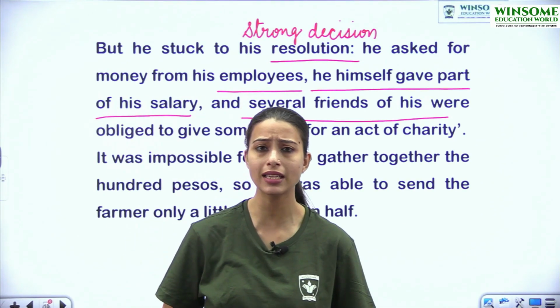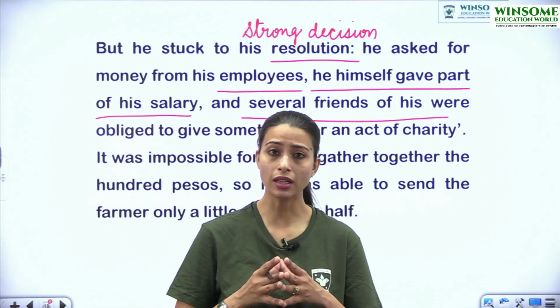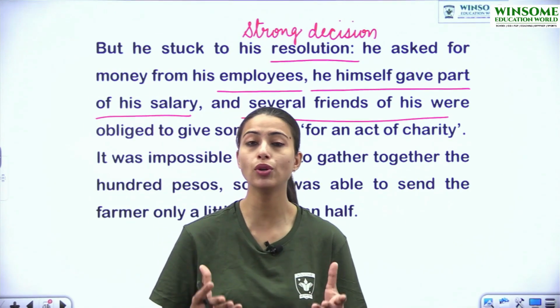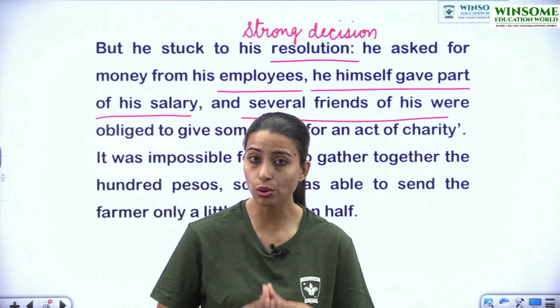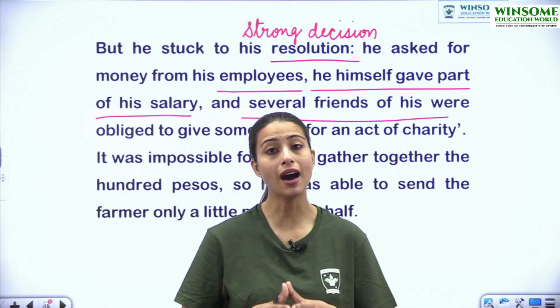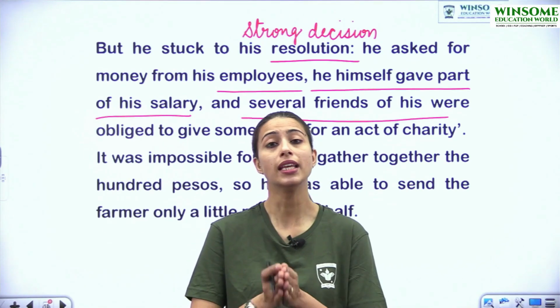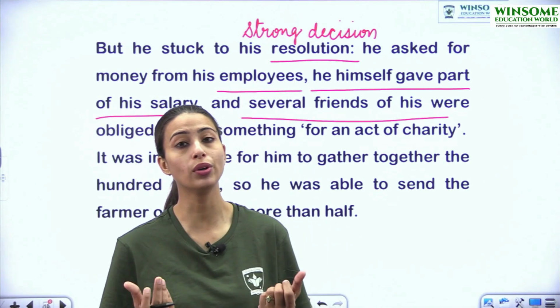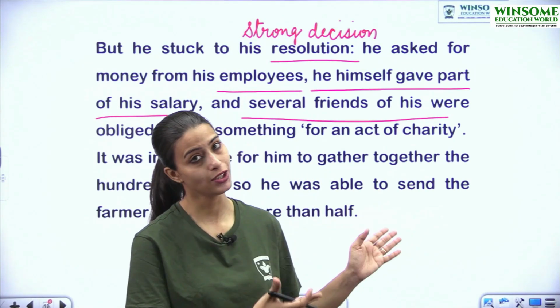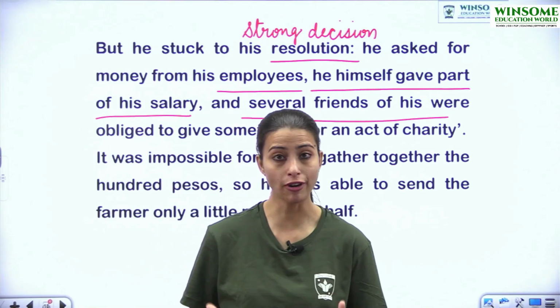कैसे उन्होंने पैसे collect किए 100 pesos के? The postmaster asked his employees that if they wanted, they could contribute a little amount. उन्होंने खुद ने अपनी salary में से पैसे contribute किए, and also he asked his friends as well that if they wanted, they could also donate a little amount of money, as they were doing an act of charity to help a poor farmer.